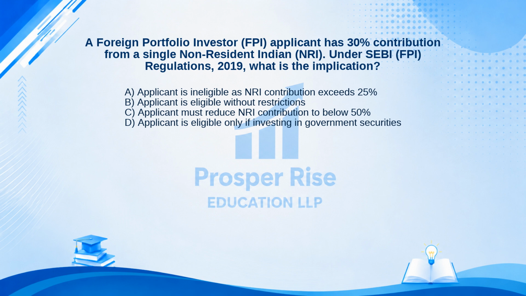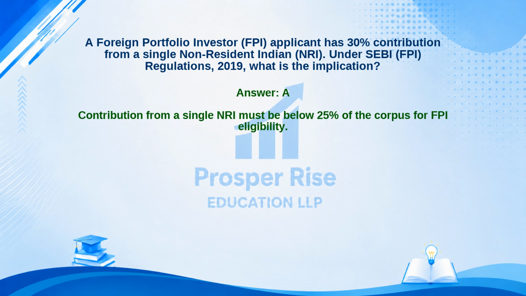Take a moment to pause the video and decide. The correct answer is option A. Let's see why. Contribution from a single NRI must be below 25% of the corpus for FPI eligibility.